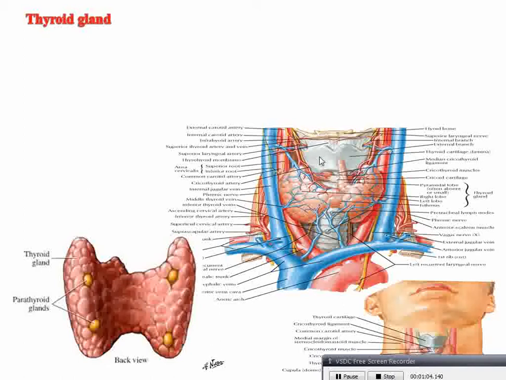Thyroid cartilage can be seen. Some major vessels are running very closely to the thyroid gland, like the common carotid artery and internal jugular vein. Arteries supplying the thyroid gland can be seen. Veins draining the thyroid gland also can be seen in this diagram. Some muscles are also related to the lateral surface of the gland. Sternocleidomastoid muscle can be seen in this picture.